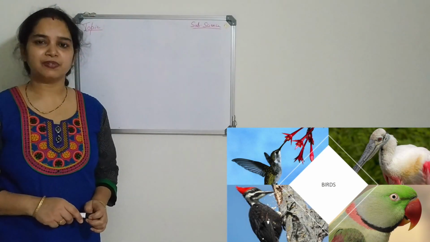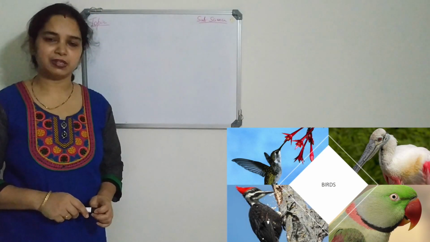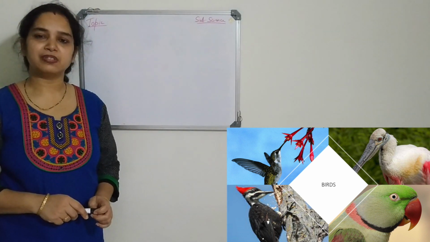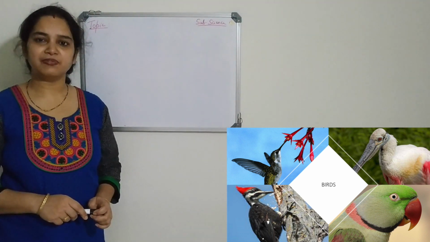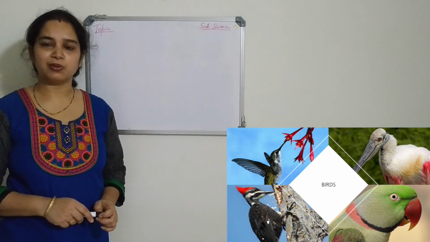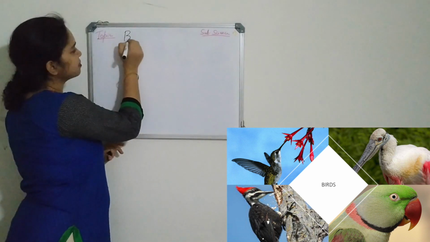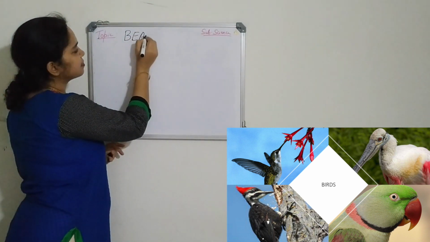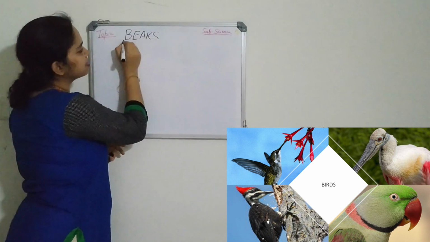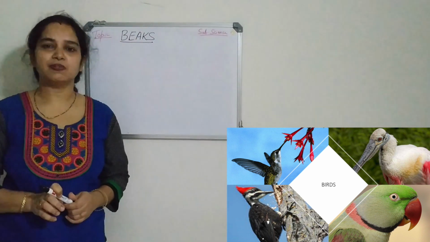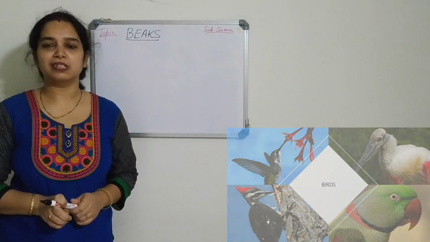Children, in the last video we studied the structure of the bird, the different kinds of feathers they have, and also how the birds fly. In today's video we are going to discuss the beaks of birds. As you all know, different kinds of birds have different kinds of beaks.